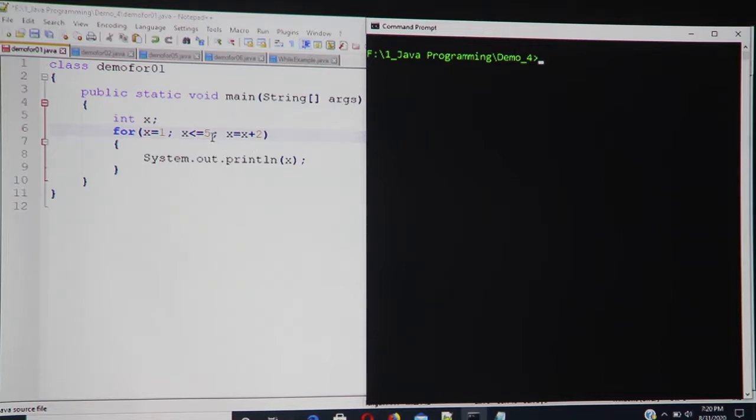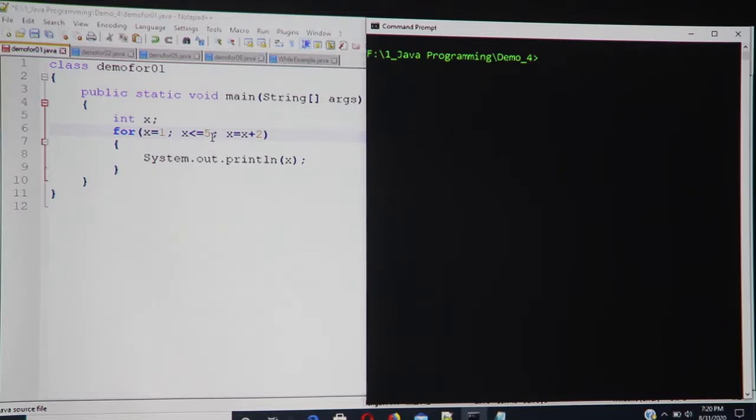Yes, it is, and hence after that 3 is printed. Then again x equals 3 plus 2, so it becomes 5. It is less than or equal to 5. True, because x is 5, which is less than or equal to 5. So the third value is 5.